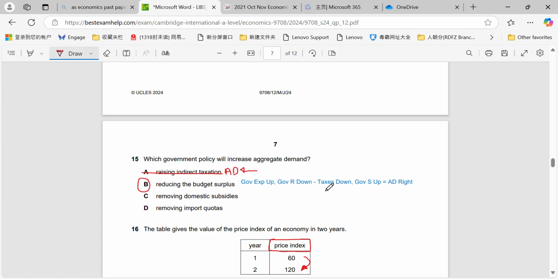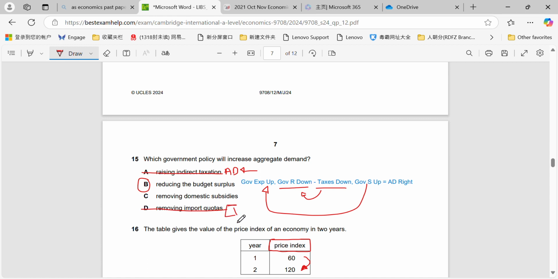Okay, taxes down means that government revenue goes down from the budget surplus there, and then government spending goes up means that government expenditure obviously rises, and that causes AD to move to the right. So removing import quotas will not increase AD, it will make us have more imports.